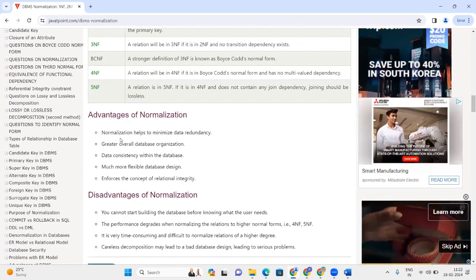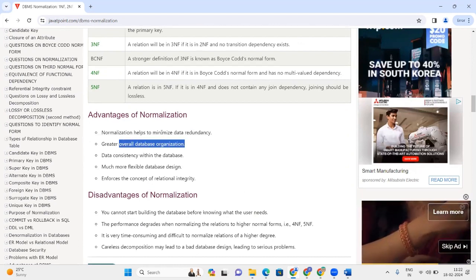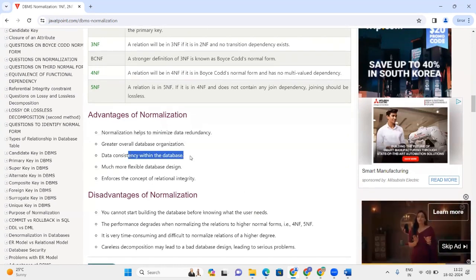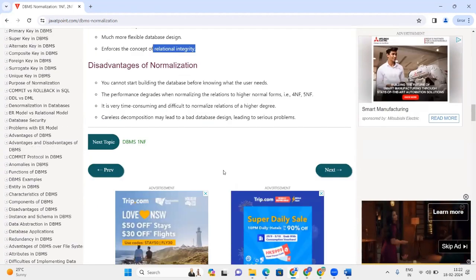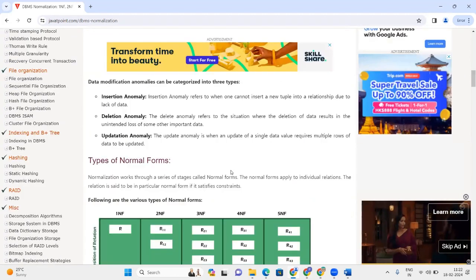So what are the advantages? Greater overall database organization. It helps to minimize data redundancy, improves data consistency, gives a much more flexible database design, and endorses the concept of relational integrity.